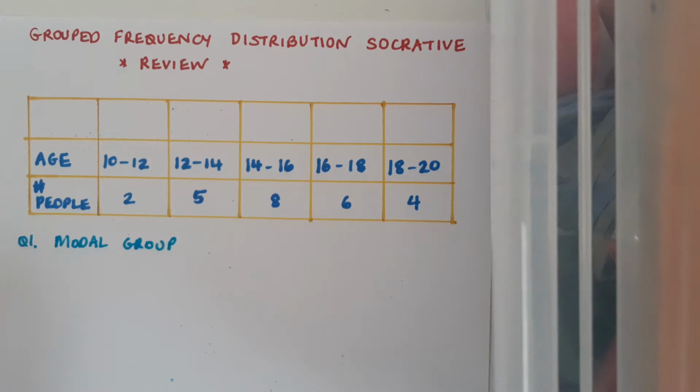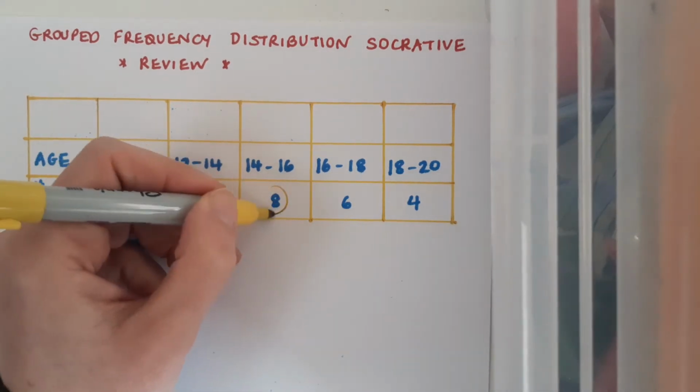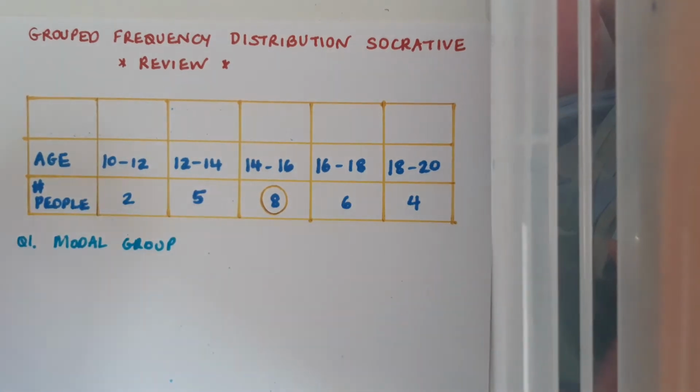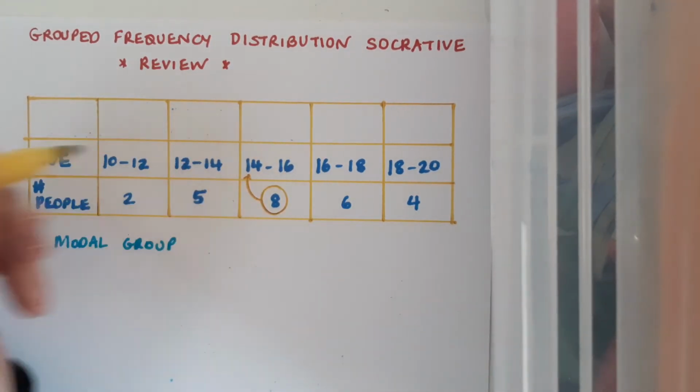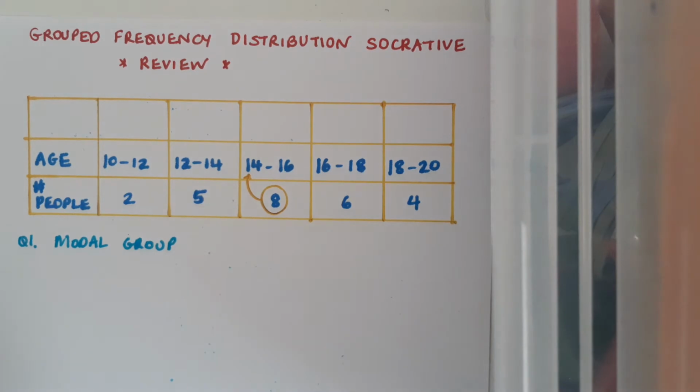This just means identify the group with the highest frequency. So we can see that this is the highest frequency. So this in turn must be the modal group, since this group has the highest frequency.